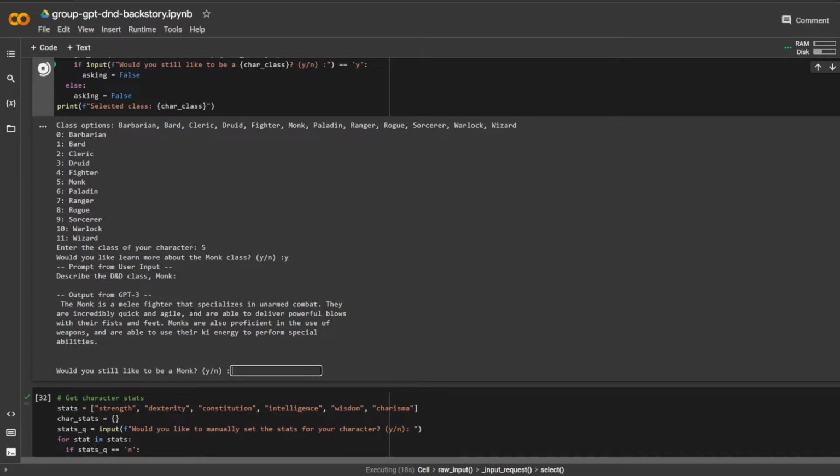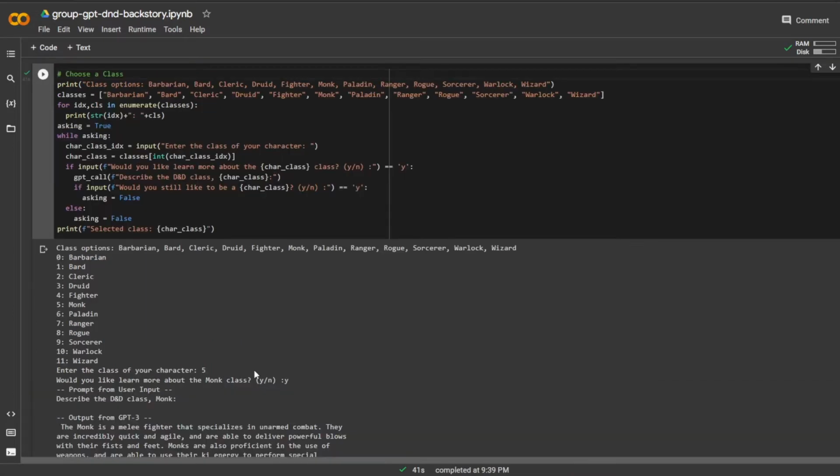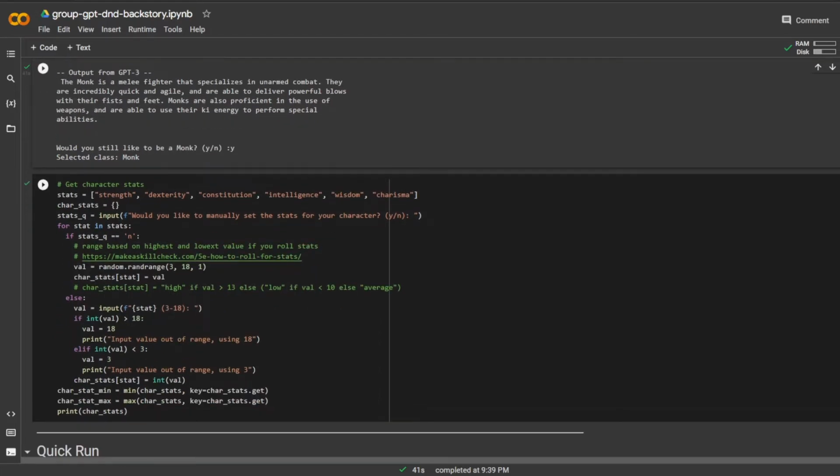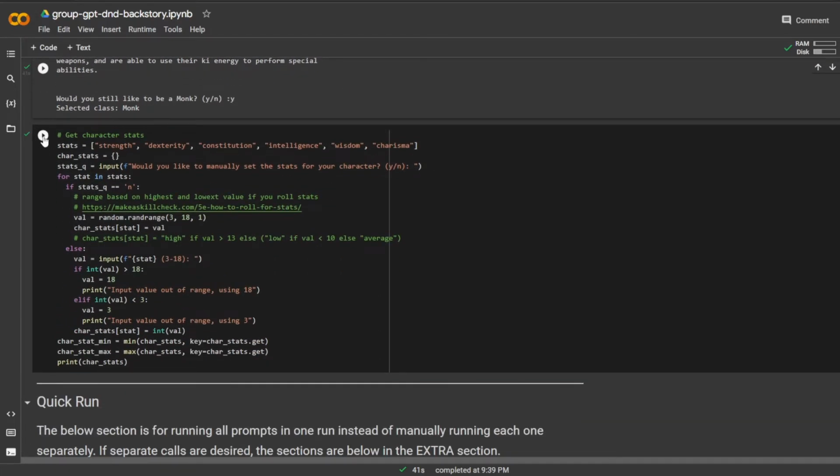So monk is a melee fighter and specializes in unarmed combat, incredibly quick and agile, and are able to deliver powerful blows with their fists and feet. Monks are also proficient in the use of weapons and are able to use their ki energy to perform special abilities. That sounds really cool. That sounds familiar to what I might have heard previously from playing D&D a little bit. But yeah, let's go ahead and let's be a monk. So yes, I would like to be a monk. So selected class monk.